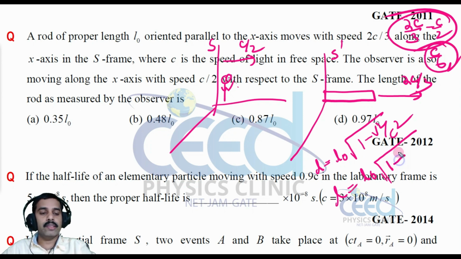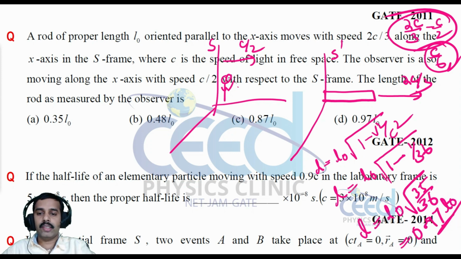That is 1 minus c by 6 whole square, that is 1 by 36, right? So that is equal to L0 into root 35 by 36. This answer is 0.97 L0, right? So which one is the option? Option D is correct. All right.